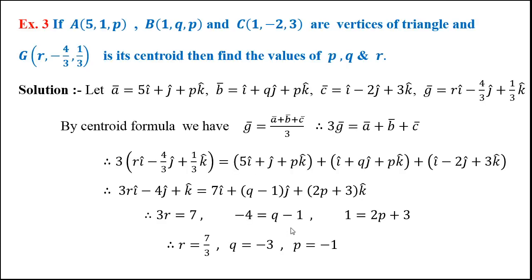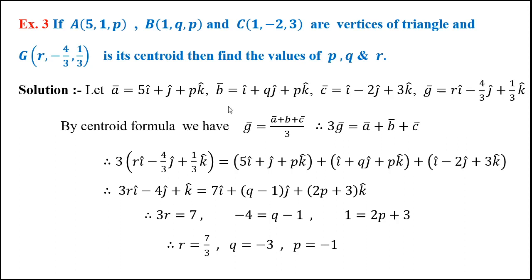Now let us move to the third question. This third question says: if A, B, C are vertices of a triangle and G is its centroid, then find the values of P, Q and R. Here is P, here is Q and R. Again we write the position vectors of these 4 points using their coordinates.